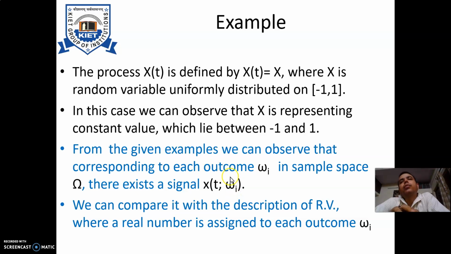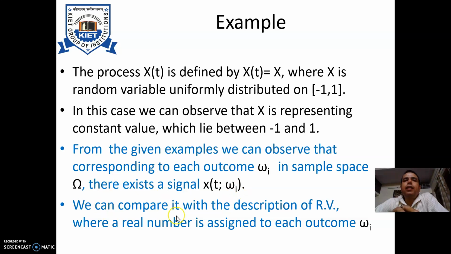Remember, in comparison to the random variable, where corresponding to every outcome there is a certain real number, in case of a random process we are having a signal. So that is the difference. In a random process, you are having a functional form of representation, whereas in the random variable, you are having a certain outcome in terms of some real number.